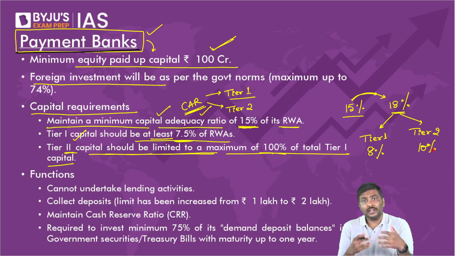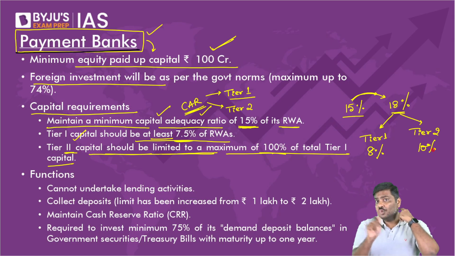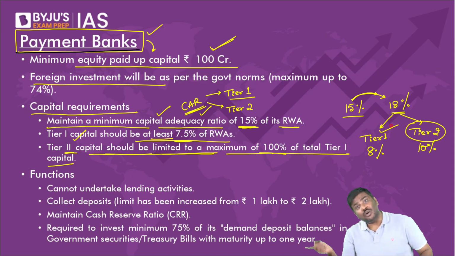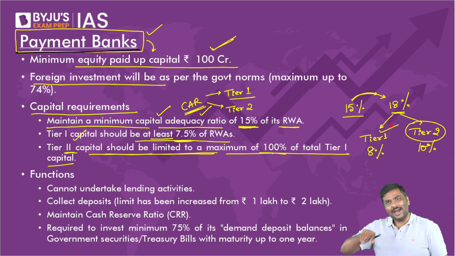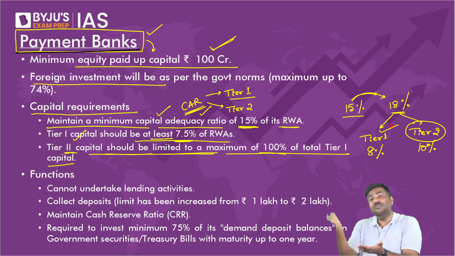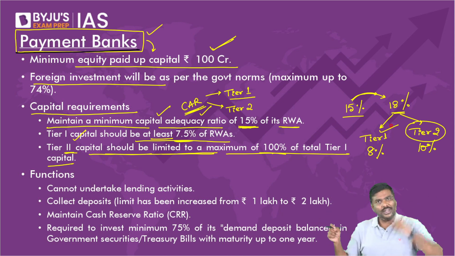Of course, yes, it can be a possibility. But the Government of India, through RBI, says no. Do not have more tier 2 capital; please have more tier 1 capital. The argument is simple: have more tier 1, because tier 1 can absorb losses much more easily and much sooner compared to tier 2 capital.